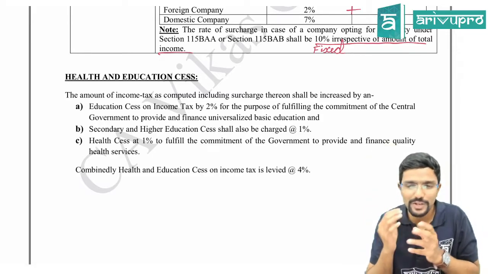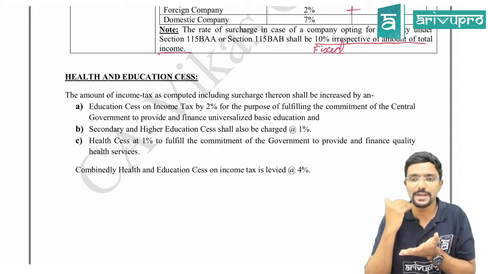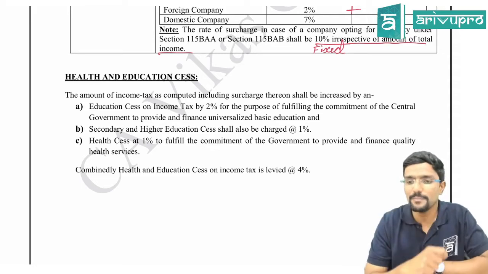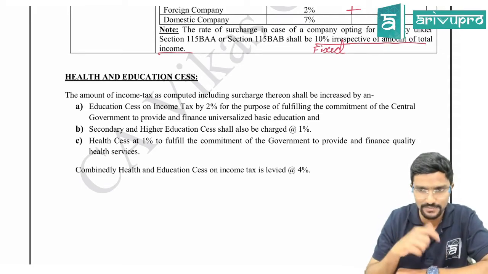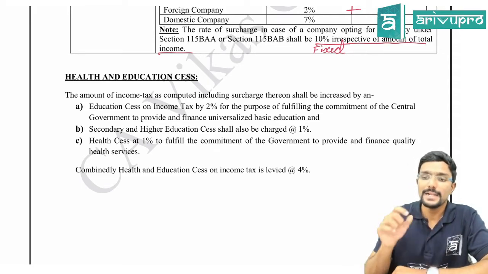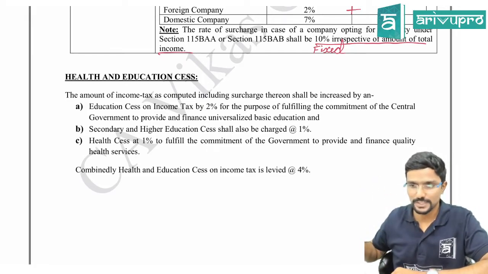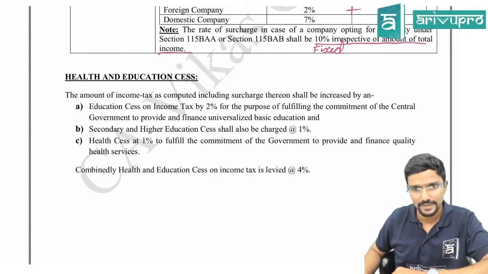Clear guys? So when we are doing the problems, we will straight away apply health and education cess 4%. But if in the exam they ask any MCQ question like this, for example, health cess is charged at dash percentage, 1%, 2%, 3%, 4%, the answer will be 1%. Clear?